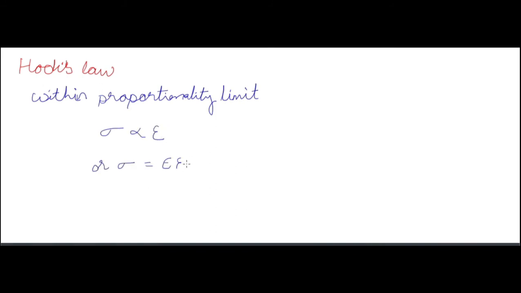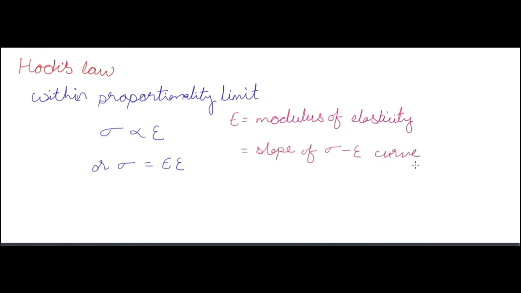Now we have Hooke's law. Hooke's law says that within the proportionality limit, stress is directly proportional to strain, means stress is equal to modulus of elasticity into strain. E is the modulus of elasticity or slope of the stress strain curve.